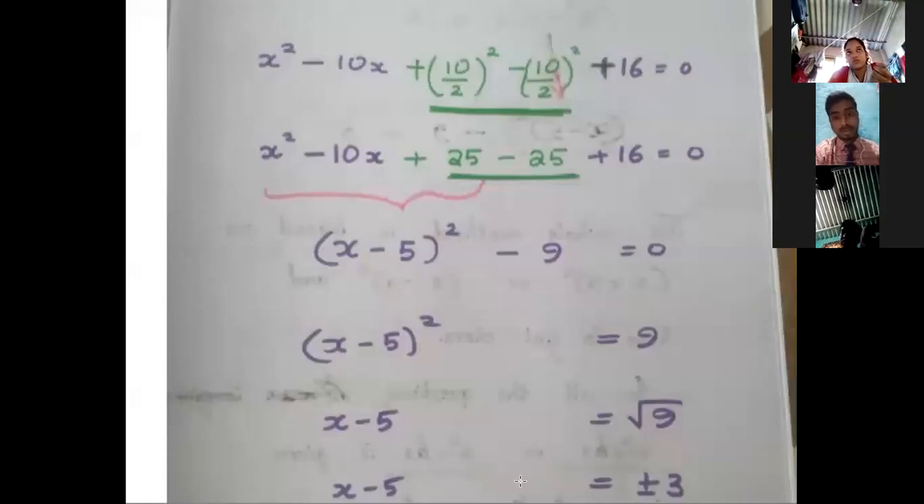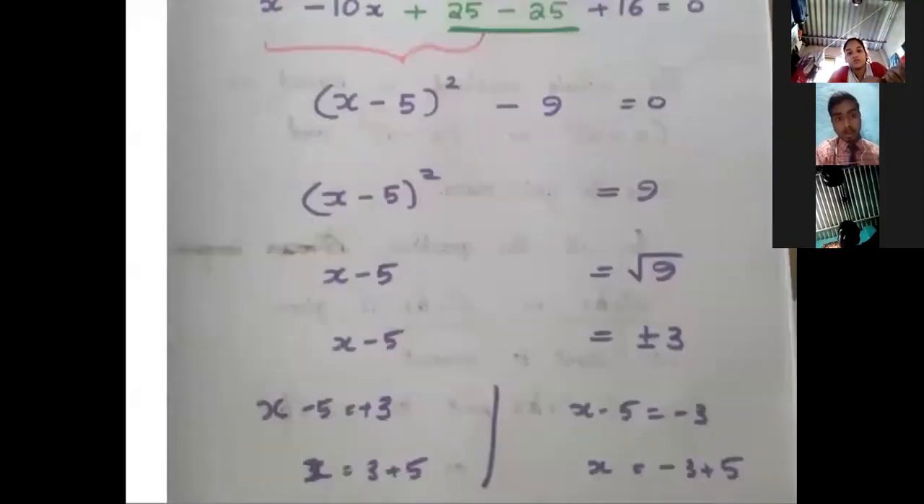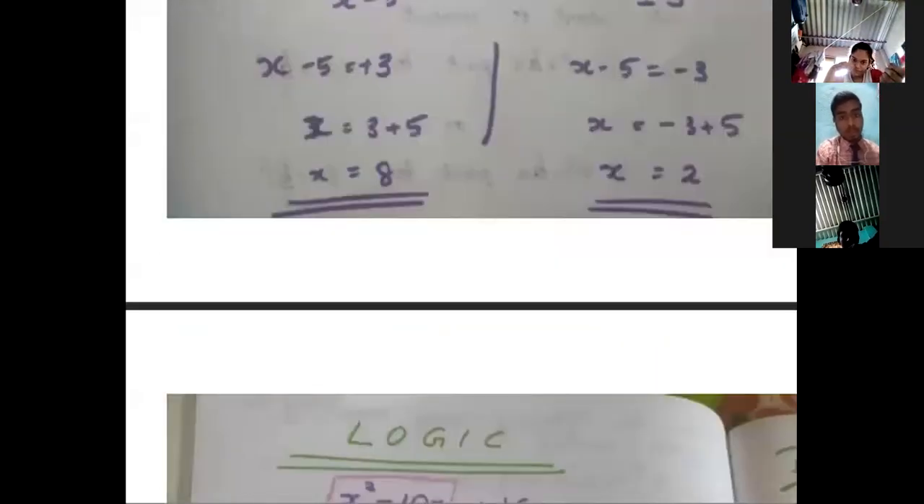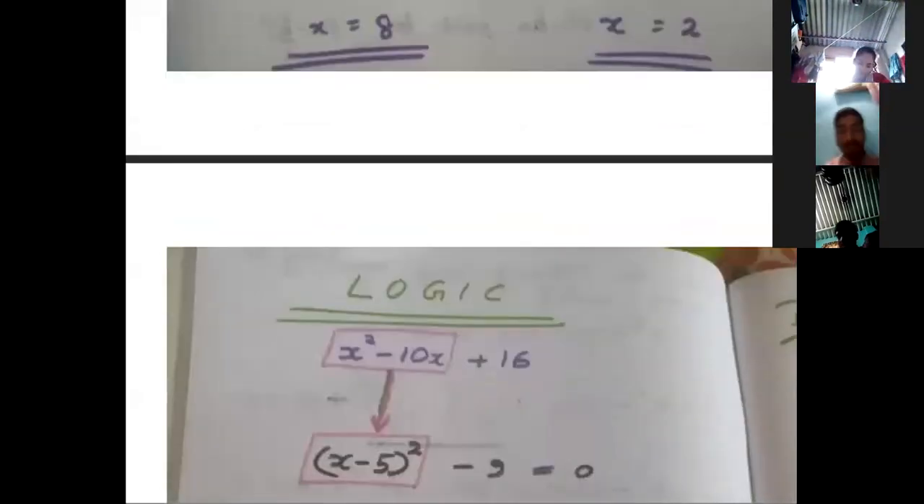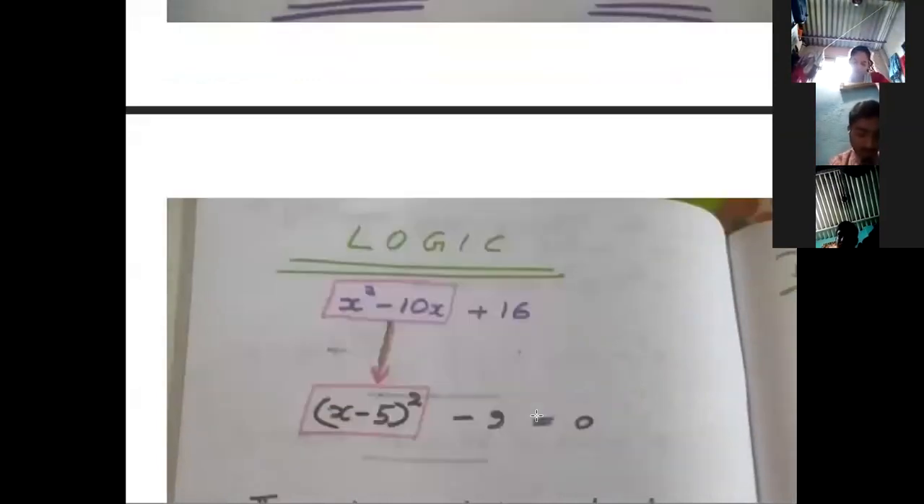What I want you to understand here is, what is the basic logic that we are using? If you look into your answer sheet, you can see that after a point we get to a step like x minus 5 whole square minus 9 is equal to 0. And where did we start? We started from x square minus 10x plus 16. So basically what we did is, from x square minus 10x we reached x minus 5 whole square.